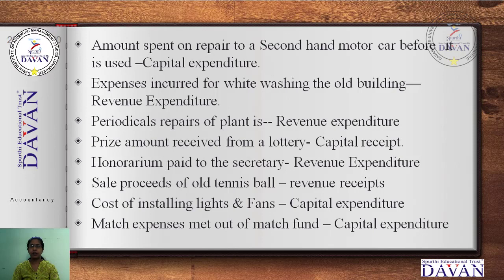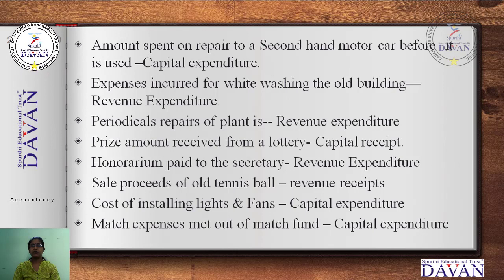Periodical repairs on plant is nothing but, there they mention an industry, machinery. Periodical repairs means every period, once in a year, 3 years, 3 months, 6 months, 1 year period, after one month, two months, we keep getting the machinery repaired for maintenance, that is revenue expenditure.